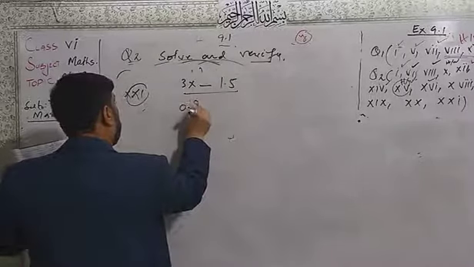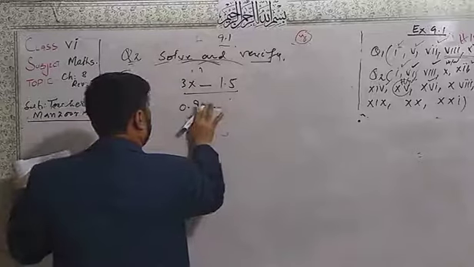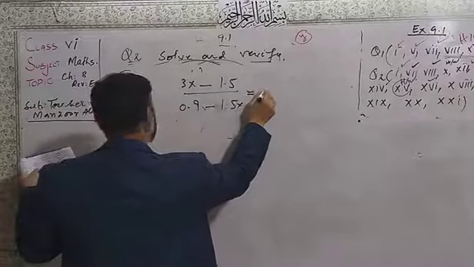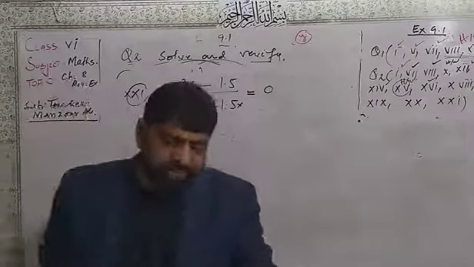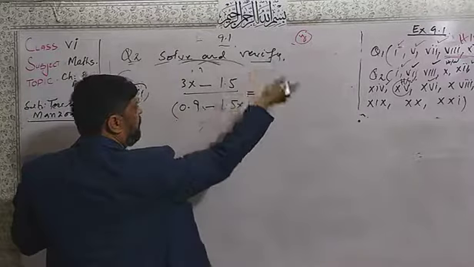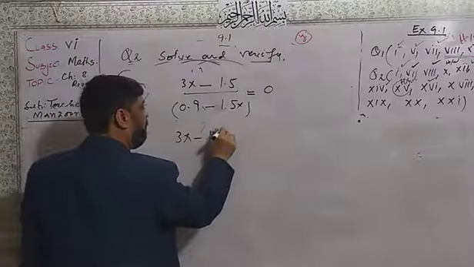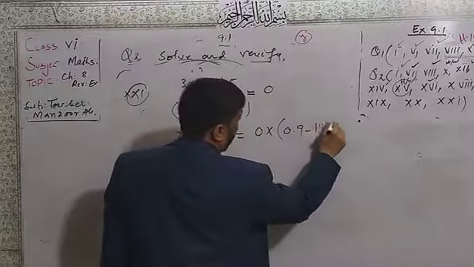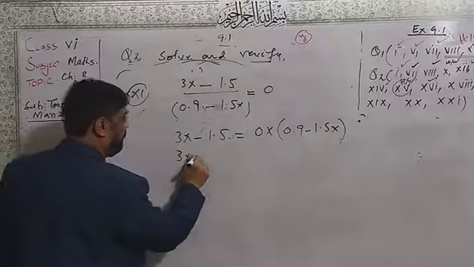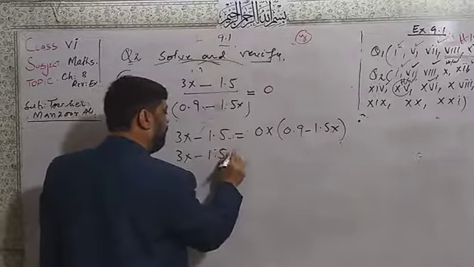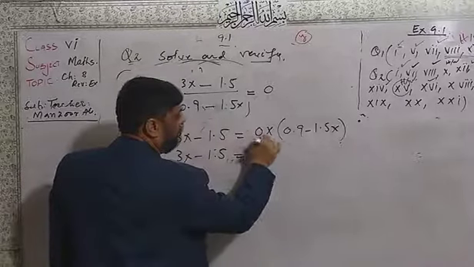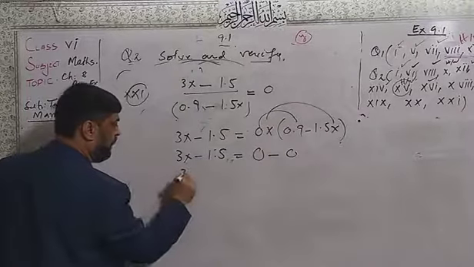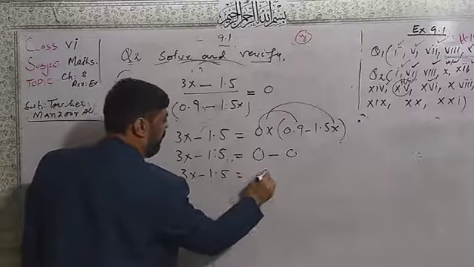Here 0.9x, 0.9 only, minus 1.5x equal to 0. Let's keep it simple. I will shift this whole value to the other side. It will be 3x minus 1.5 equal to 0 multiplied by 0.9x minus 1.5. Now the multiplication: 3x minus 1.5 is equal to 0 multiplied by this, 0 multiplied by this one, 0. So 3x minus 1.5, I got 0.